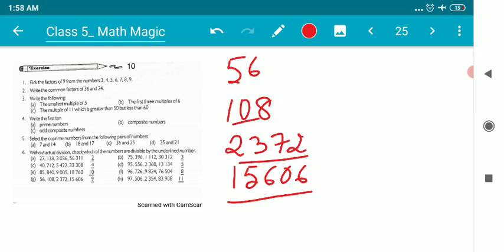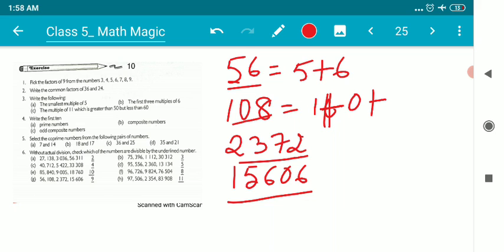Just like 3, we will add up the digits. If the sum of the digits is divisible by 9, then the entire number is surely divisible by 9.